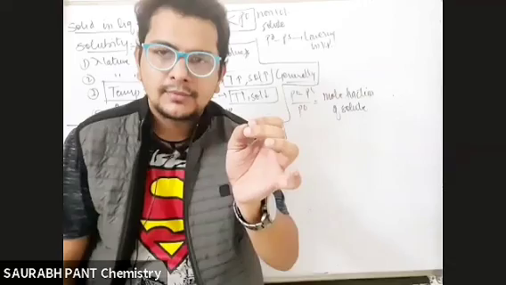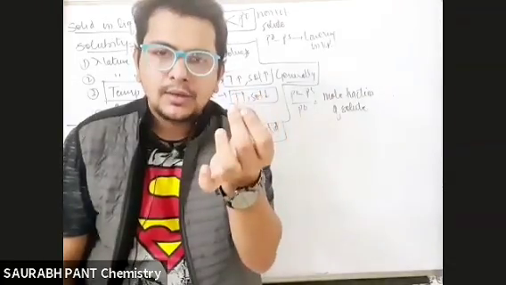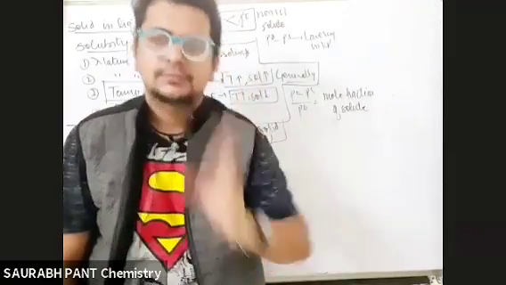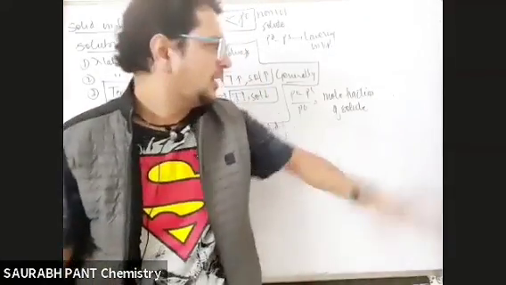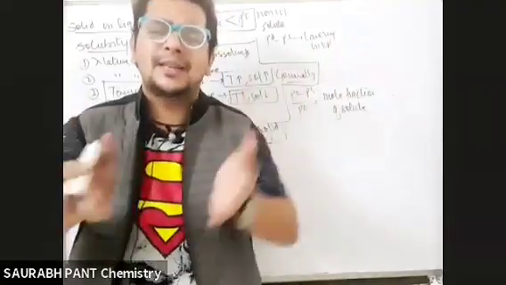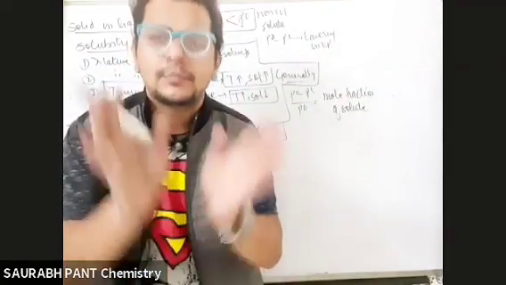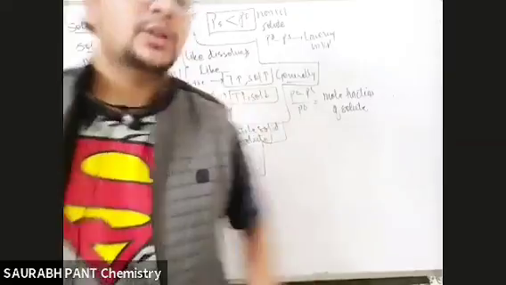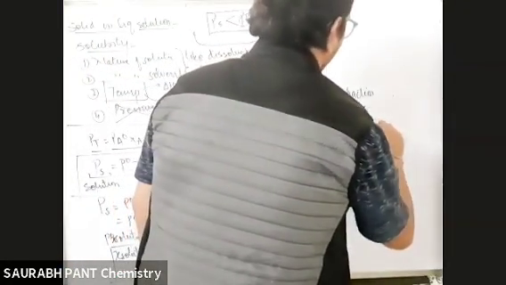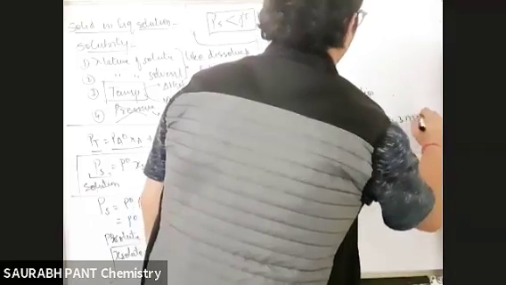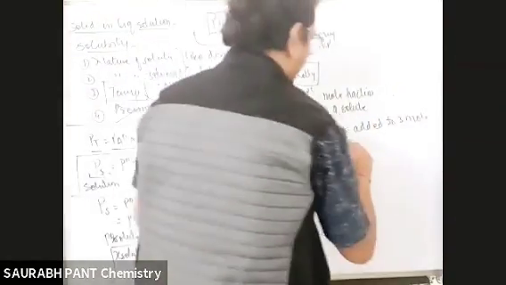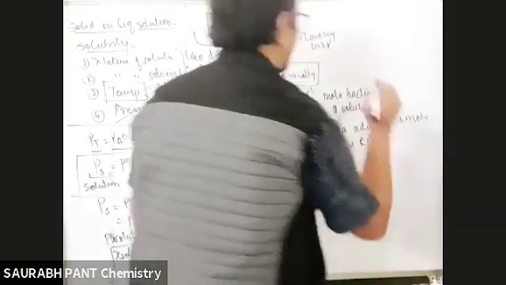The answer will be 1 mole urea, 3 moles benzene, so 1/4. Why? They are asking for the mole fraction of urea. They are telling relative lowering of vapor pressure. What do they mean? Just give the mole fraction. So write down the question: 1 mole urea added to 3 moles benzene. Extra information is also given to you. Find RLVP. Extra information is given to confuse.